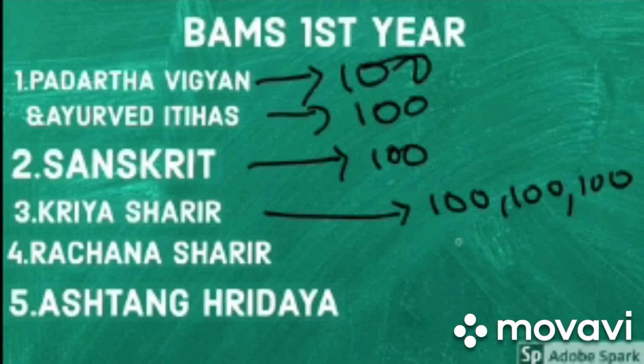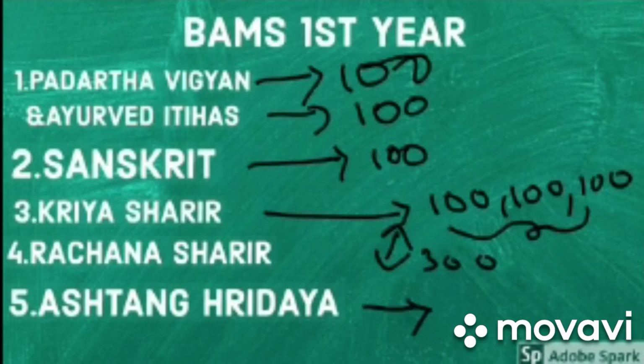So in Kriya Sharir, the subject is for 300 marks, and Rachana Sharir is also similar to Kriya Sharir. It also includes 300 marks. In Ashtanga Hridaya, we have only 1 paper, that is for 100 marks.